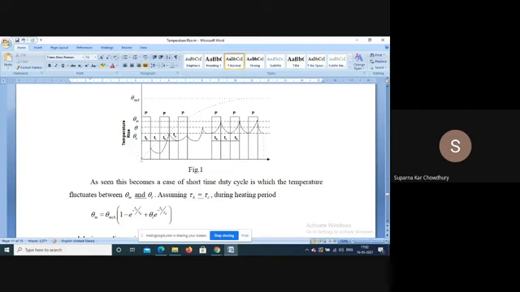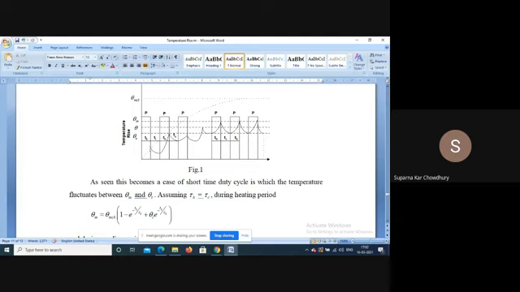Now if we take the actual temperature characteristic, depending on the slope and on the maximum power, the machine will have a characteristic like this. But actually it will never attain that temperature.